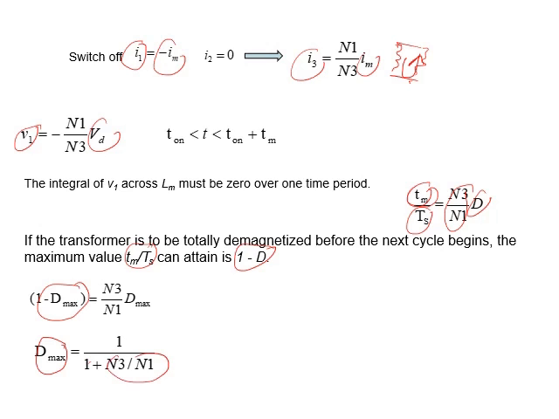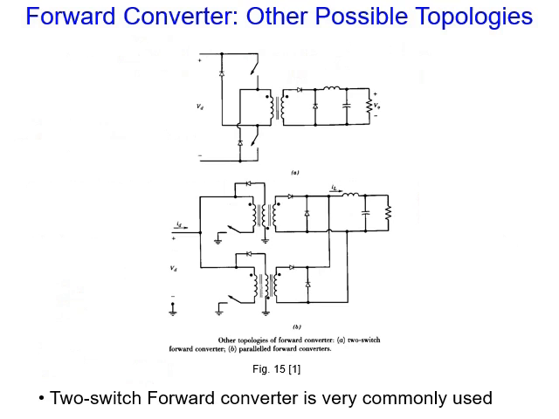What does this mean? This means this is a constraint for the circuit. We need to consider that the maximum duty cycle is related to N3 to N1. We need to select them carefully, because it is preferable to have a wide range of D. As an example, if D changes from 0.2 to 0.8 it is good, but from 0.4 to 0.6 is not good enough, because we reduce the range of control.